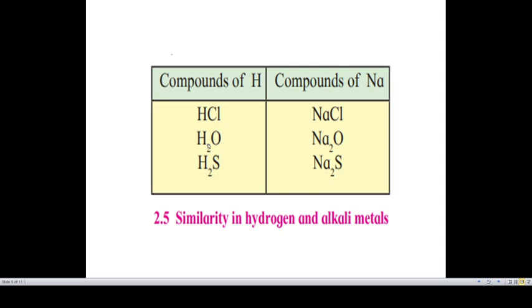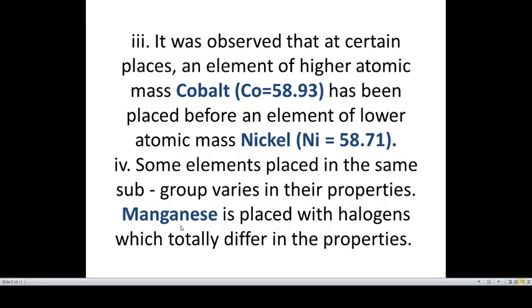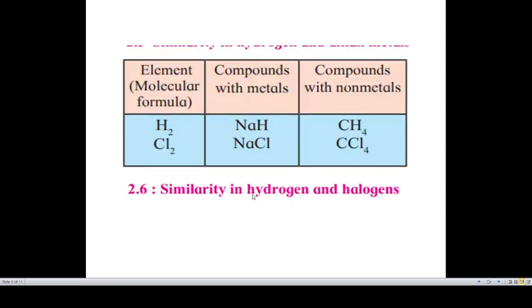Now you can see compounds of H, that is HCl, hydrochloric acid, water, H2S, and compounds of Na. These are alkali metals and these are hydrogen. Hydrogen was placed with alkali metals, you can see, but it possessed different properties than alkali metals. You can see the molecular formula H2, Cl2. Compound with metal, sodium hydride, they can be placed, but with non-metals they are also placed. So they are also placed with the halogens. They don't resemble the halogens, but still they were placed with the halogens in Mendeleev's periodic table.